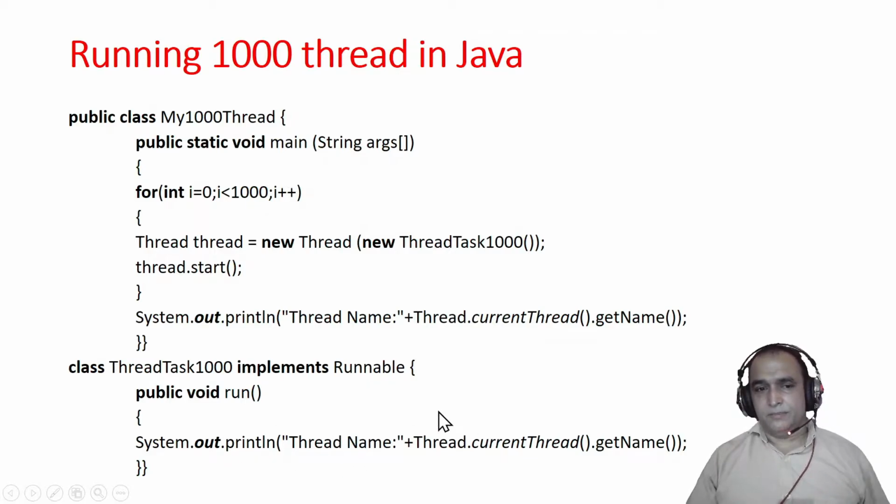It's just an example: all 1000 threads, maybe more than 1000, will execute and load in memory at the same time. So if your computer, your laptop, your hardware has less memory, then it is not possible to execute all 1000 threads together in memory.